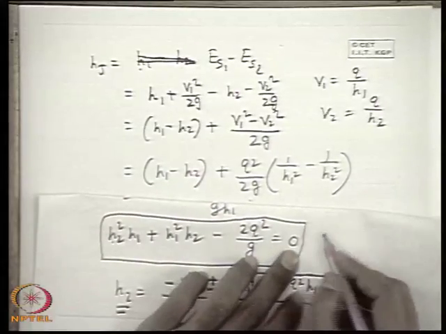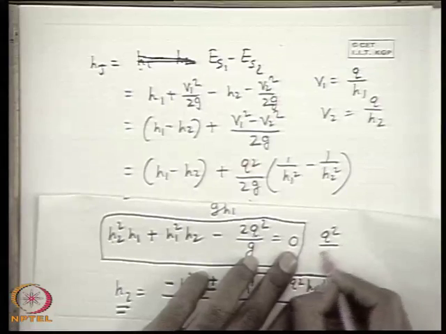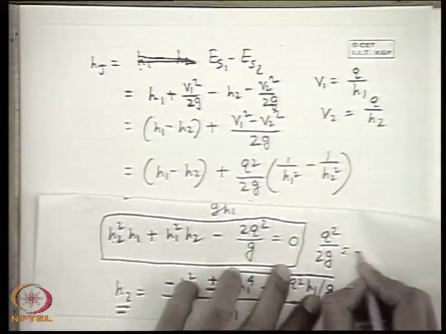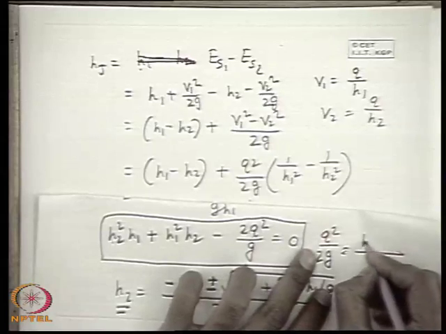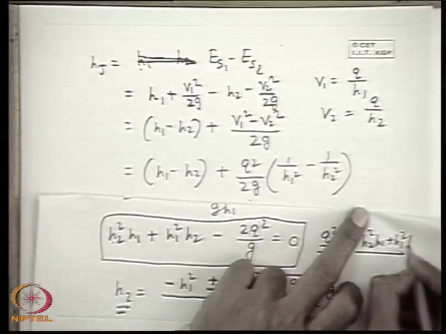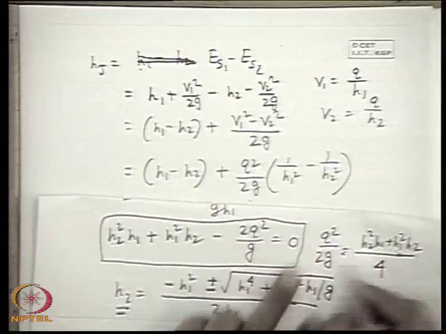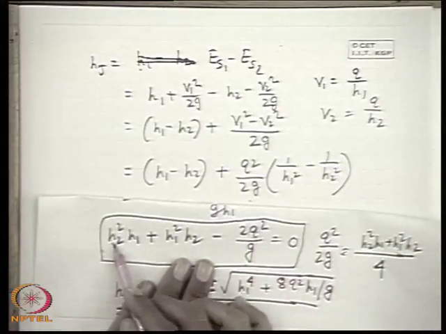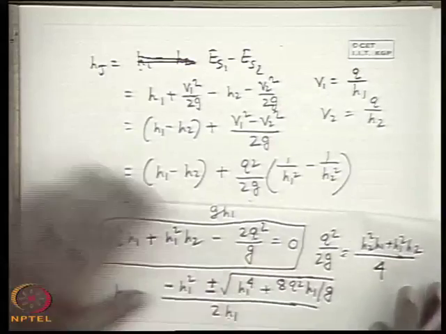So we can write from here Q square by 2G, that means divided by 4, is equal to this quantity, that is H2 square H1 plus H1 square H2 by 4.